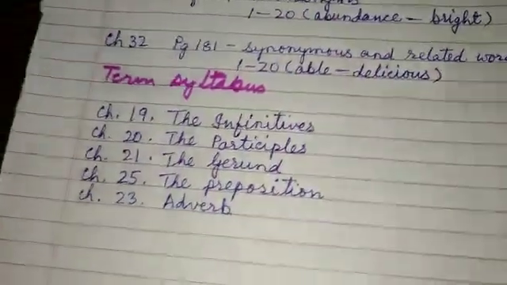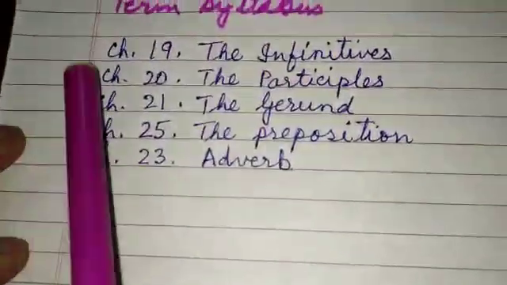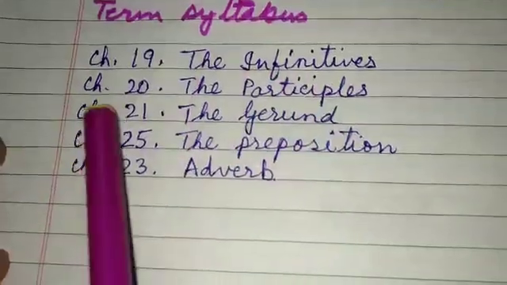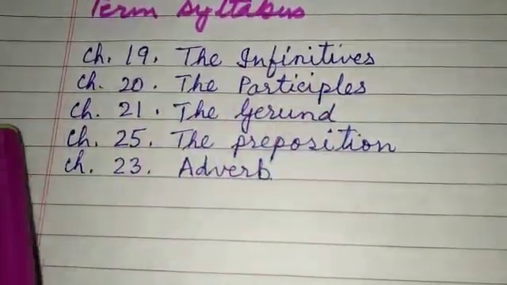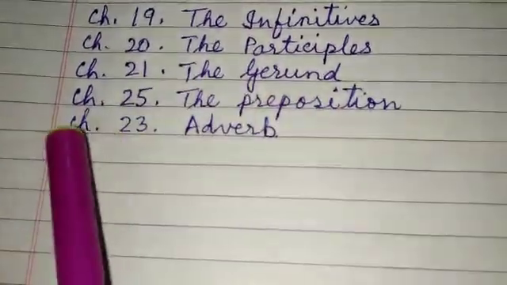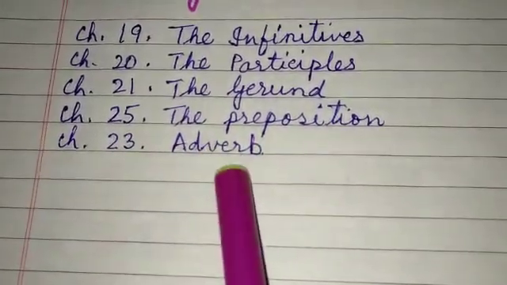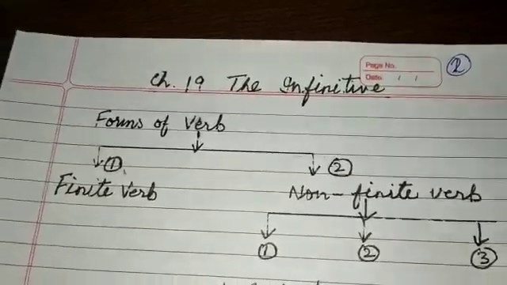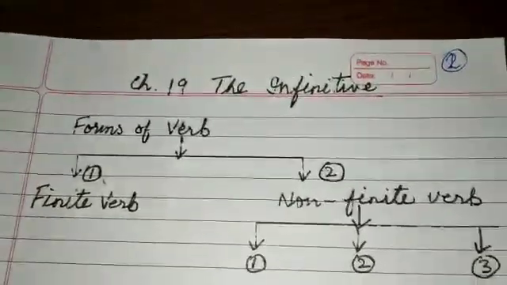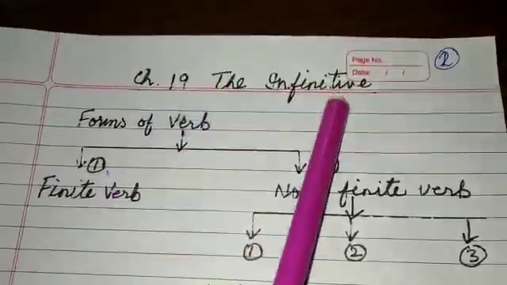Then children, you note down your term syllabus. It is chapter 19, the infinitive, chapter 20, the participles, chapter 21, the gerund, chapter 25, the preposition, chapter 23, the adverb. Children, today I start from chapter number 19, the infinitive.